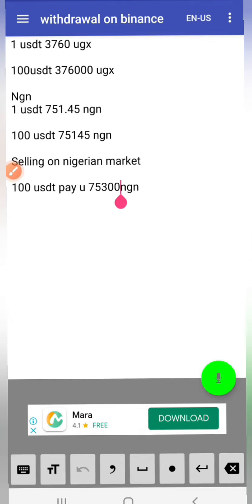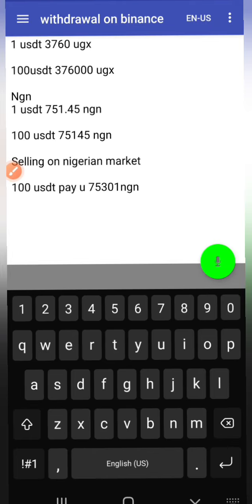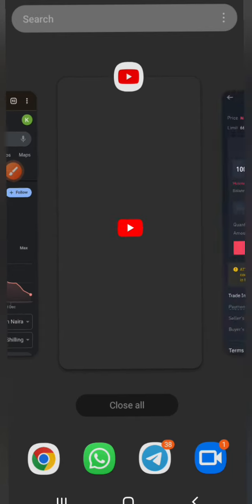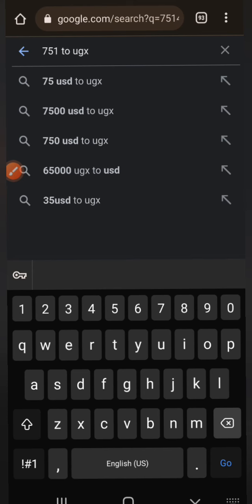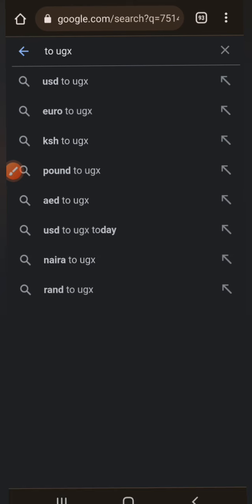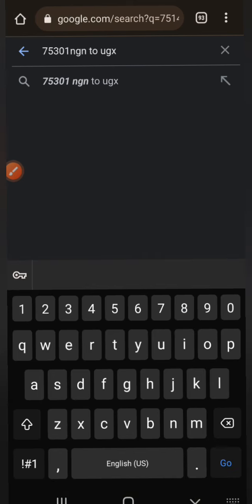Okay, this is 1, right? So now let's go ahead and see how much this is in our market. So we copy that and go to Google and we are going to paste 75,300 Nigerian nairas to Ugandan shillings.